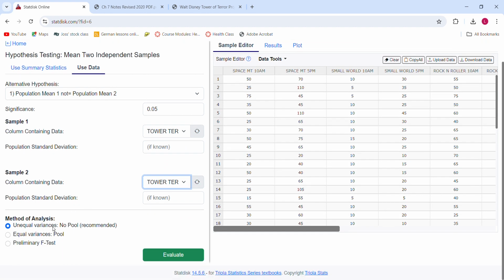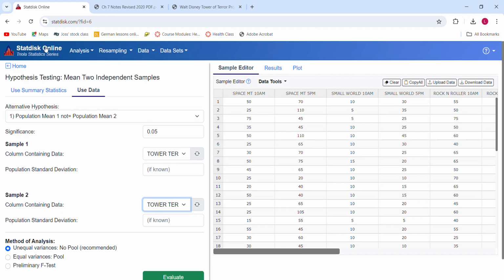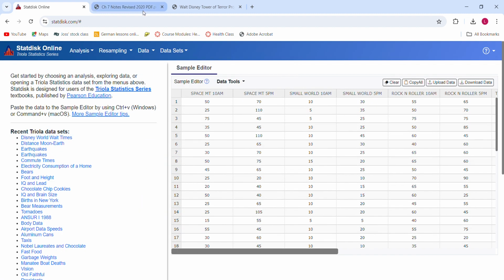It says unequal variances. This is our no pool, like I stated in our notes. Once you have that, you would evaluate. When you do this again, it's going to give you a p-value, and you would go through just like what we did in our chapter 9 notes.